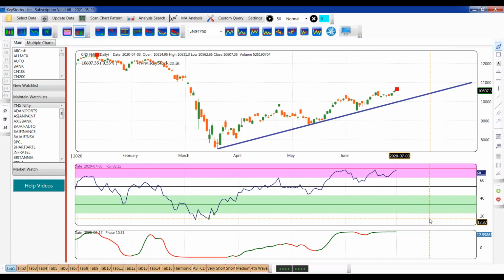As I have told you, you can change these 70 and 30 parameters as well. But generally, I will be talking about these 70 and 30 parameters today, and we will be discussing on the basis of this only. So one thing you have to keep in your mind is that RSI is not telling you to sell when it goes above 70, and it is not telling you to buy when it goes below 30.